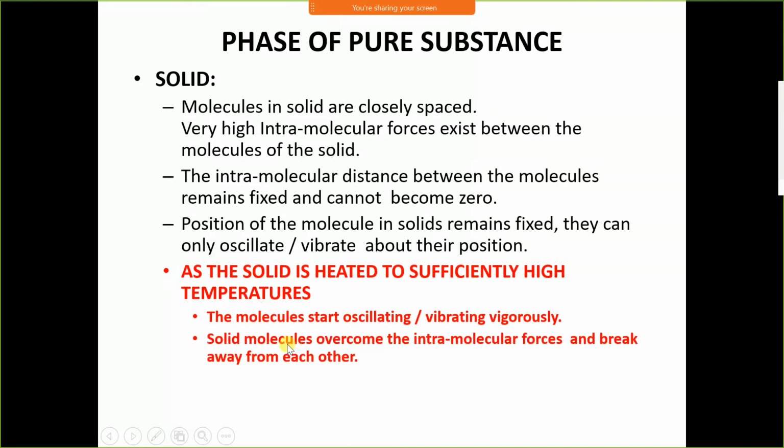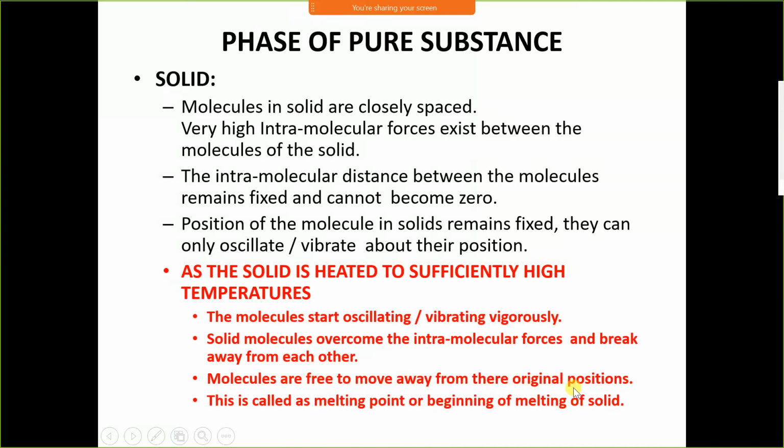Solid molecules overcome the intermolecular force and break away from each other. When heating, if solid molecules overcome the intermolecular force and the bonds break, then it starts melting. The molecules are free to move away from their original position.